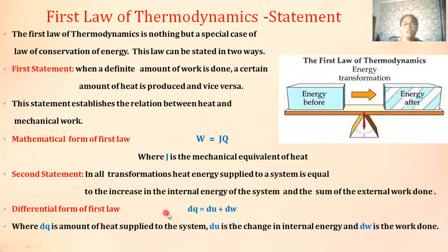The first law of thermodynamics can also be stated as: in all transformations, the heat energy supplied to a system is equal to the increase in internal energy of the system plus the external work done. This is also known as the differential form of the first law, the mathematical form of the first law. Here, dQ represents the amount of heat supplied to the system, dU represents the change in internal energy, and dW represents the work done.